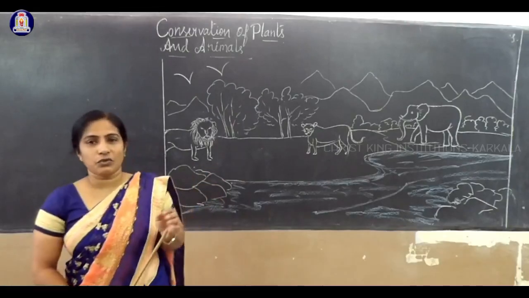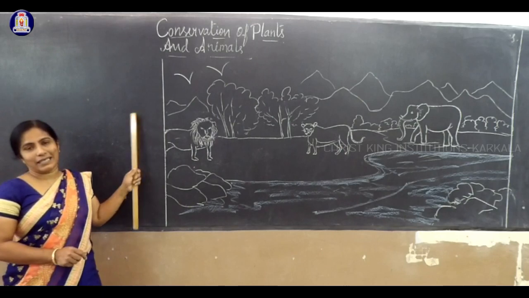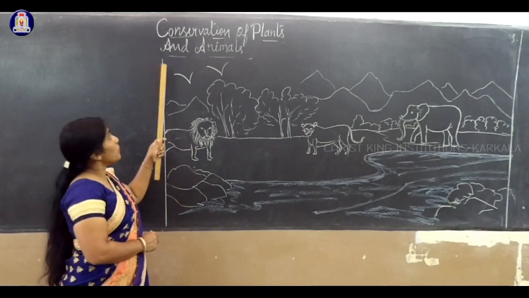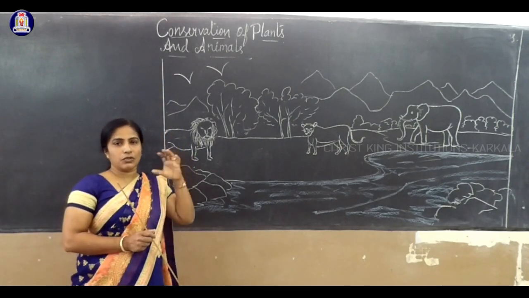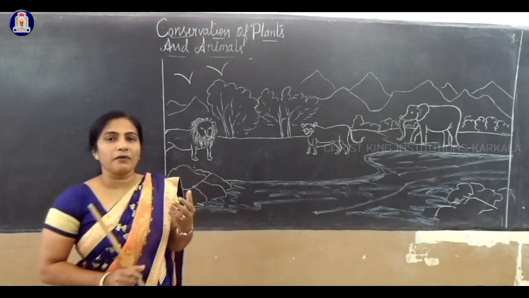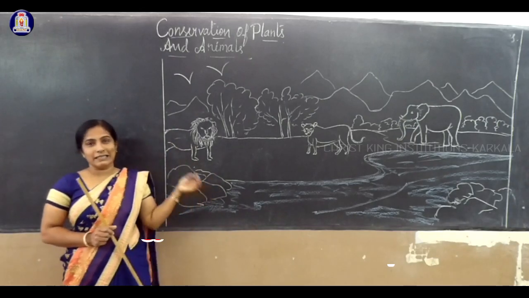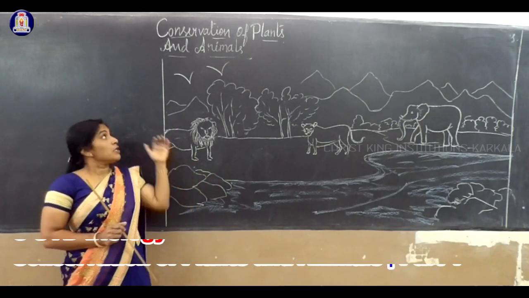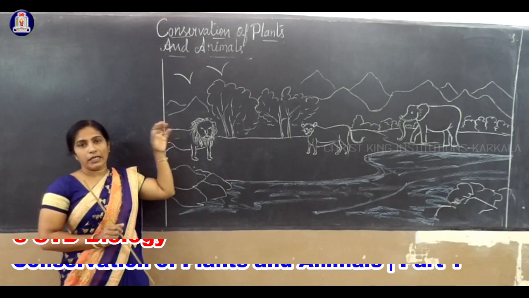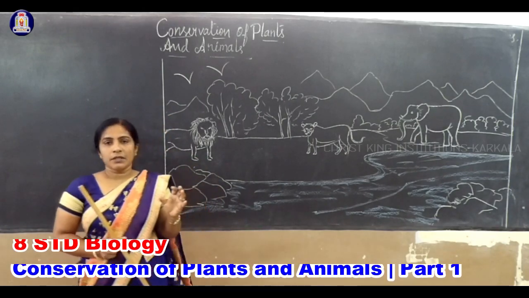Students, let us study today a new lesson called Conservation of Plants and Animals. Before we proceed, let us know a little about the plants, animals, etc. In your previous classes, you have already studied about forests, plants, animals, etc. The word indicates conservation of plants and animals.